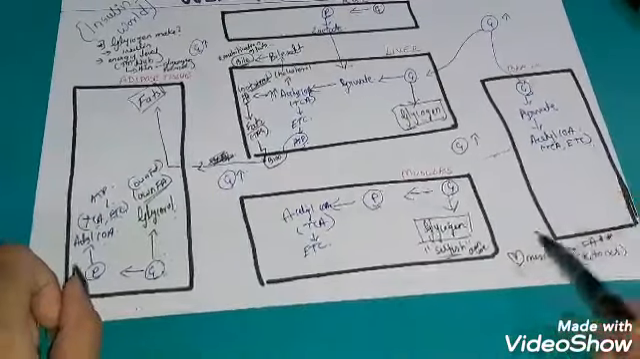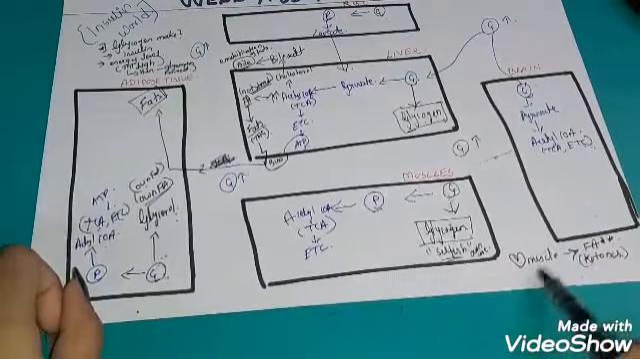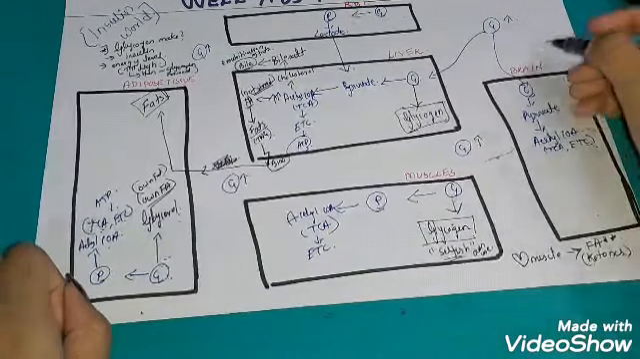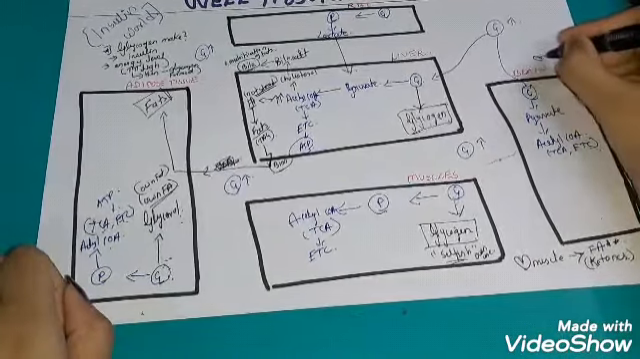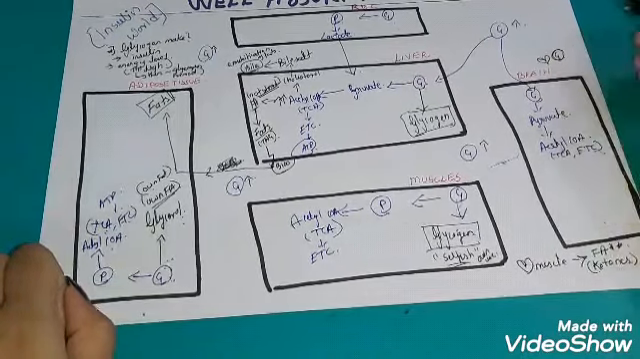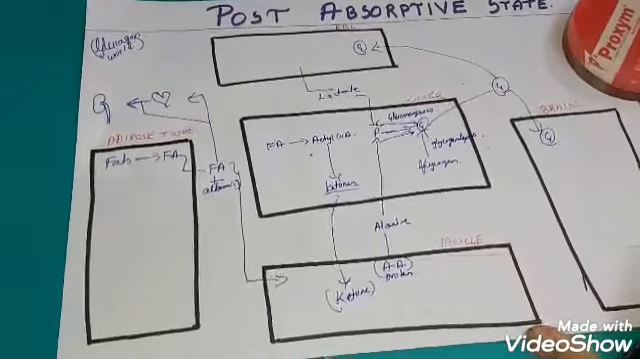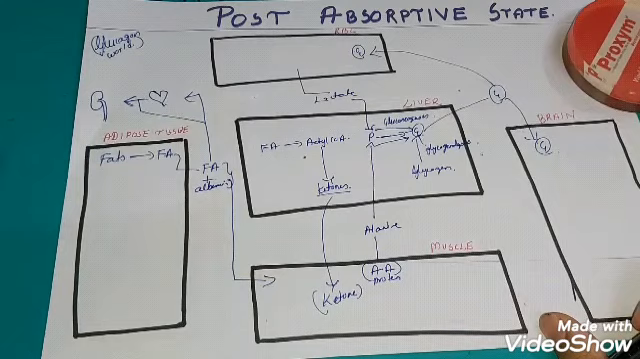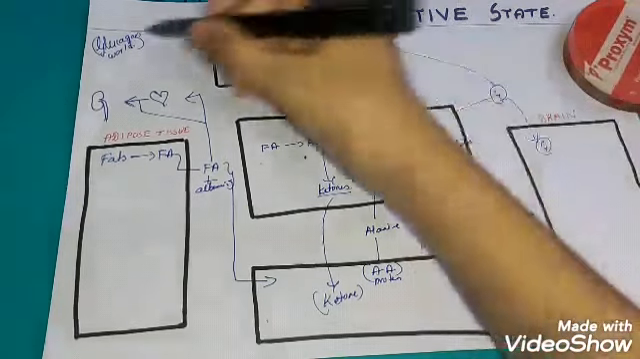And also you should remember the heart muscle. The heart muscle uses fatty acid and ketones for its energy. And the brain loves glucose. Okay, so this is the absorptive state. Now what happens in the post-absorptive state? It is a glucagon world.